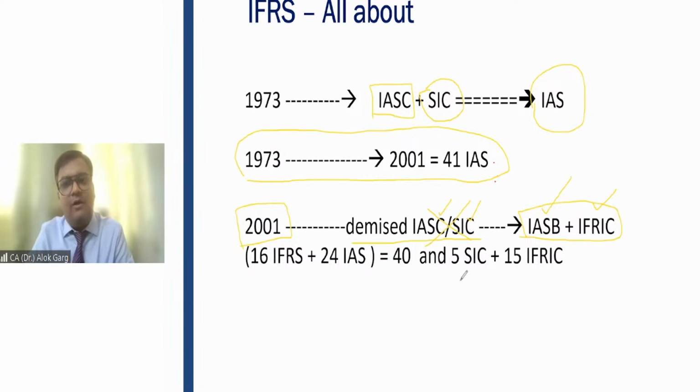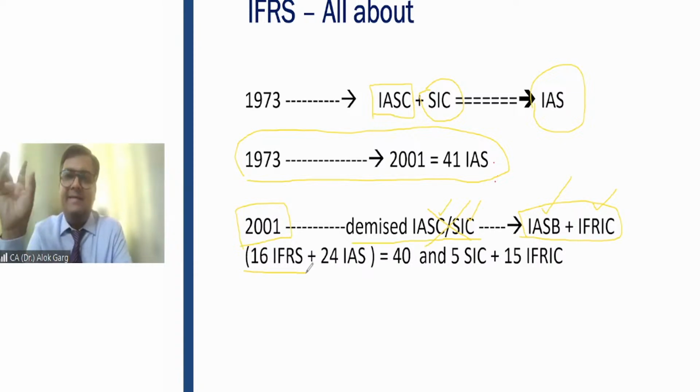And friends, as of now, they have issued 16 IFRS, 16 International Financial Reporting Standards. Out of 41 IAS, they have deleted 17 IAS, because a lot of changes were required. So instead of 17 IAS, they have issued 16 IFRS. Sir, why 16 instead of 17? Because there were two standards on revenue in the old IAS. So instead of two standards on revenue, they have issued one, IFRS 15. That is why instead of 17 IAS, there are 16 IFRS.